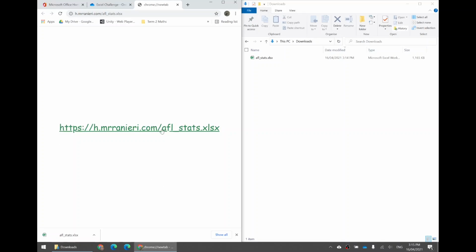What do you need to do? Number one, click on this link. It's in the description. And then you will get a file in your downloads folder called AFL Stats so that we can analyze the statistics. This is the raw data, and I don't want you to open this file. If you have opened this, close it. Get rid of it.